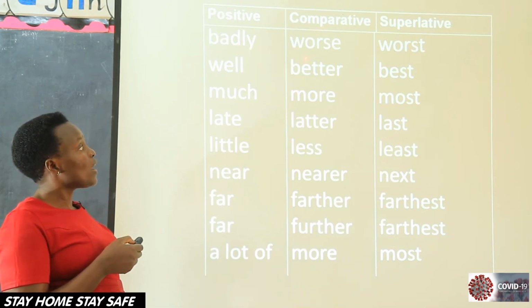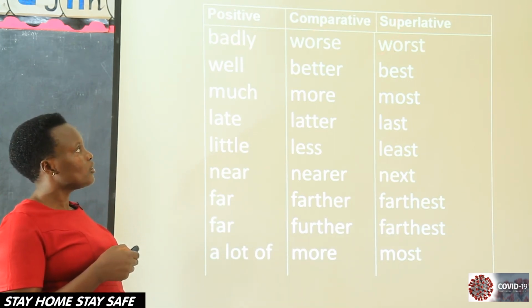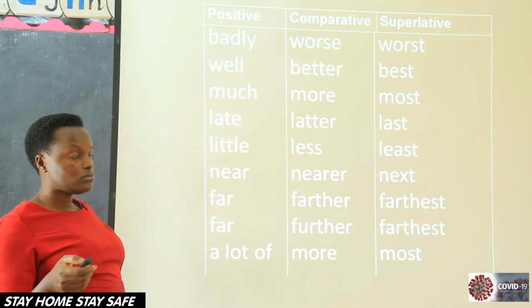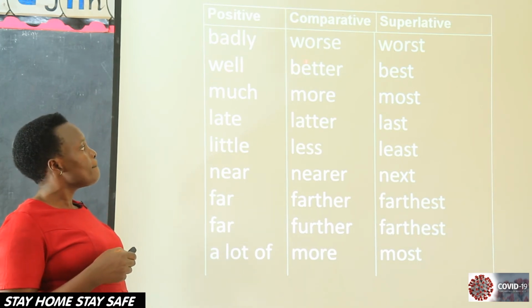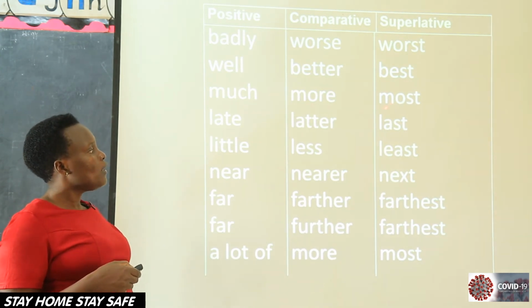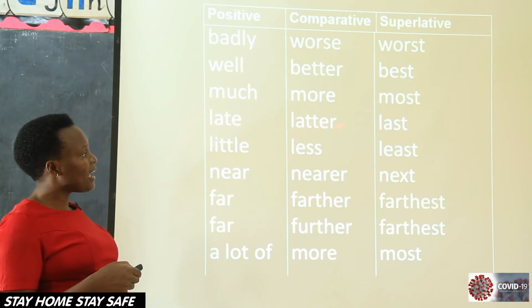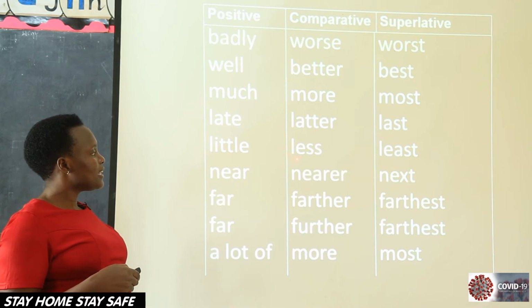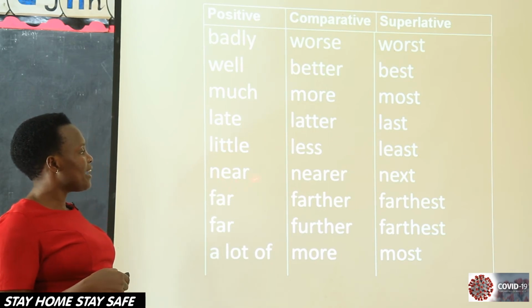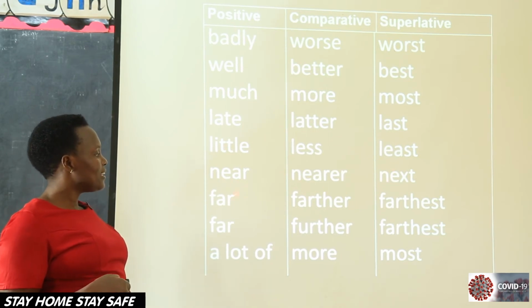Badly, worse, worst. You don't say more badly, no. Well, better, best. Much, more, most. Late, latter, last. Then little, less, least. Near, nearer, nearest.